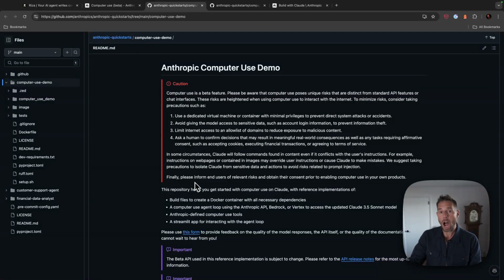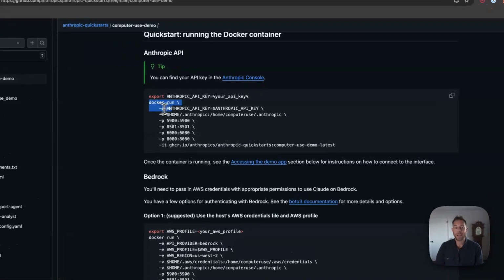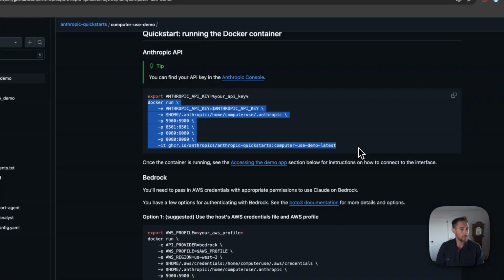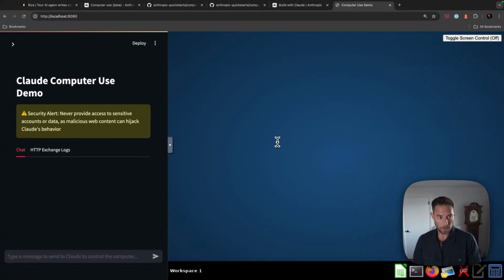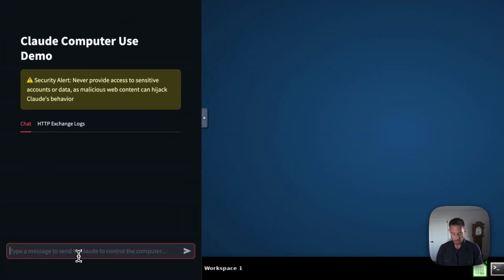You will need Docker to run this locally. You'll also need an Anthropic account with some paid credits. You'll also need your Anthropic API key. Once you have all those and you've set your API key, you're just going to run this command. You can come over to localhost 8080 and you can see your virtual machine here on the right and a Streamlit app that just provides a simple interface to talk to the agent.